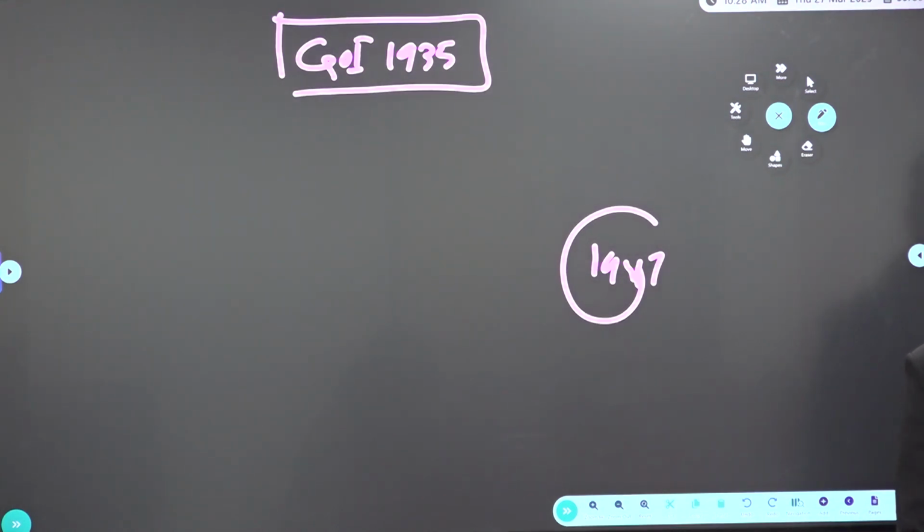So I hope some value addition happened to your preparation. Some consolidation also happened. Some revision also happened. So now what you have to do, whenever you are free, just go through and then try to solve the previous questions. So hopefully we should come back again for rapid revision program for mains also, not for prelims. What are you talking, sir? Hopefully, yes. Okay? Thank you.